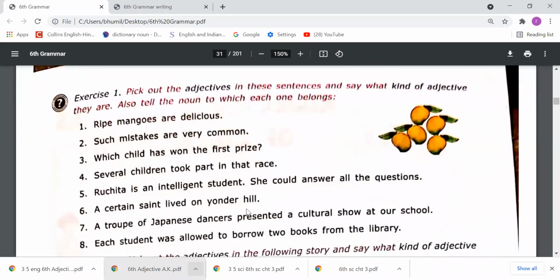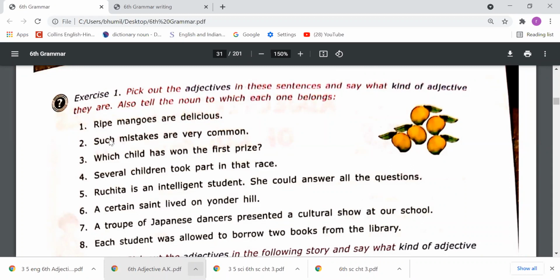Second sentence: such mistakes are very common. In this we see that such is also an adjective, and next, common is also an adjective because it is describing the mistakes.